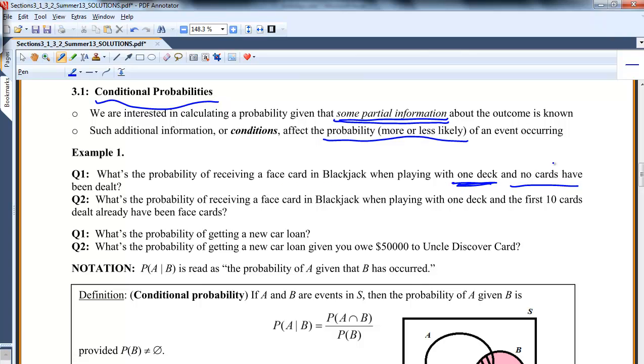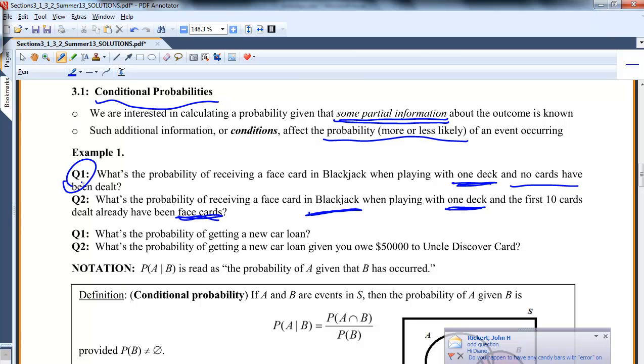But let's say you're sitting at a blackjack table. All you know is that you're playing with one deck of cards and you've already seen 10 cards that are face cards. What's the probability the next card you're going to get is a face card? If you've already seen 10 face cards out of a deck, the likelihood of getting a face card next is not as likely as it was in question 1.